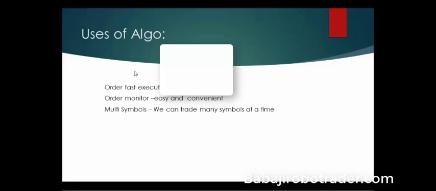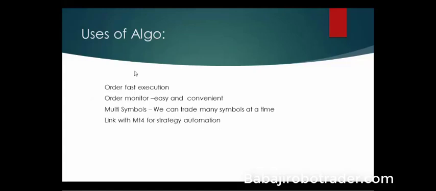Then the third thing is multiple symbols. When we are trading more than one symbol at a time, manually we can't monitor all the symbols. When you go for algos, we can trade 50 symbols at the same time, and we can automate with MT4. Linking with MT4 is very easy. Currently we are giving the 3 best strategies for MT4. If you are trading Nifty, Bank Nifty, commodity or options, you can use our strategy. That will integrate from MT4 to the algo platform directly.